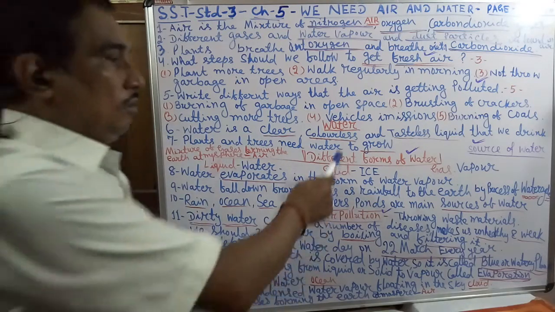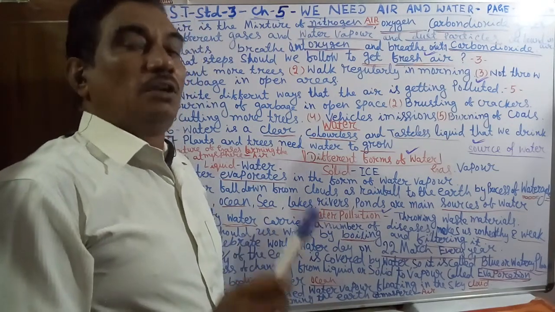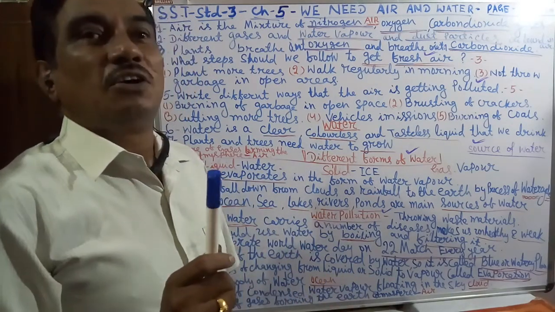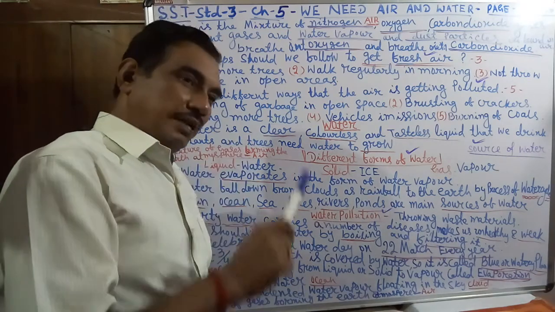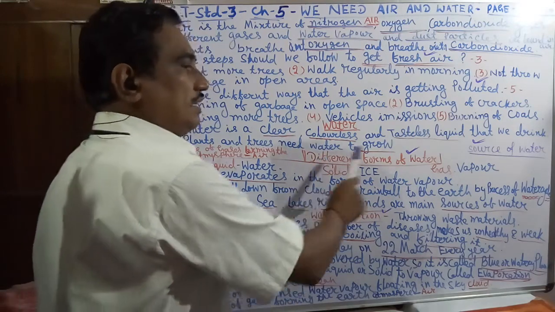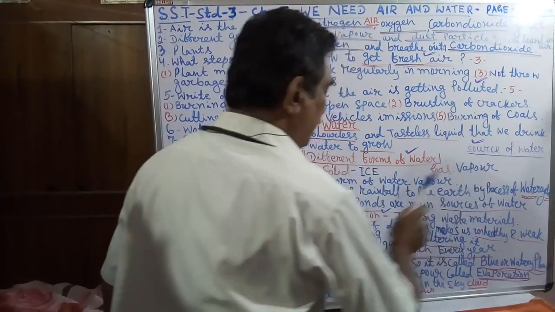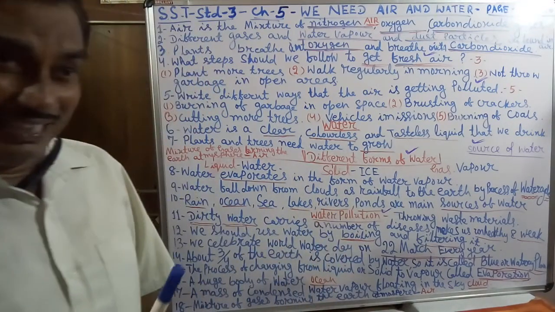So for water, there are three things: the forms of water, the sources of water, and water pollution. Remember these three things.